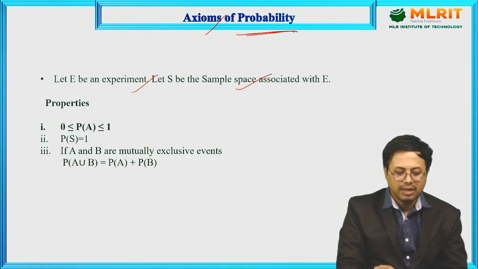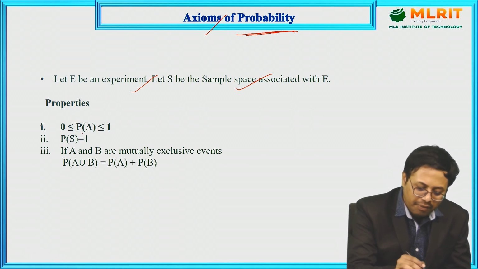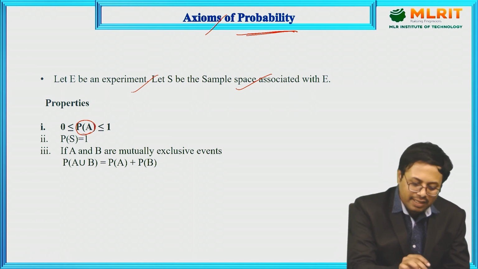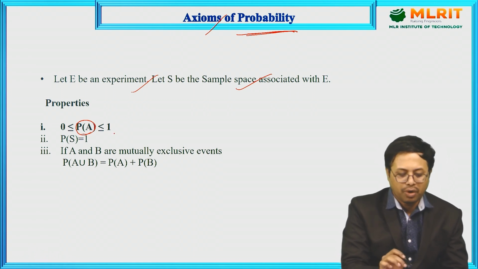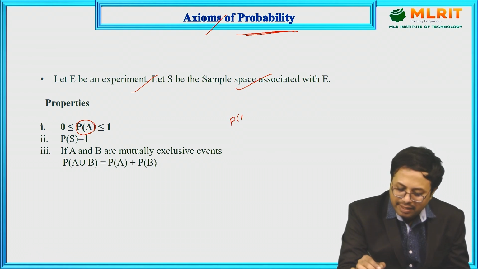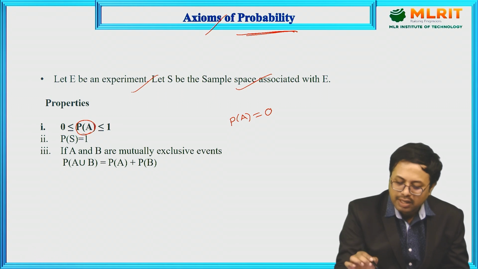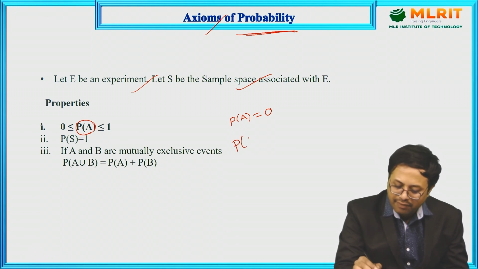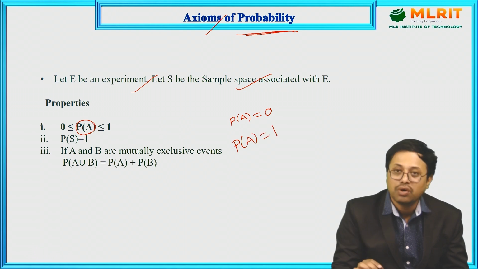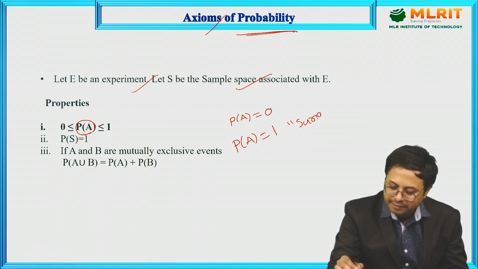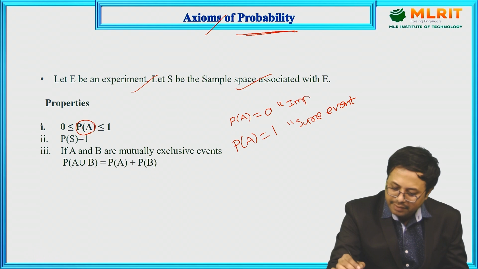The first condition tells that the probability of a particular event, here A is the event, lies between 0 and 1. Always the probability lies between 0 and 1. If the probability of a particular event is 0, then it is called an impossible event. If the probability of a particular event is 1, then that is called a sure event, a compulsory occurring event.